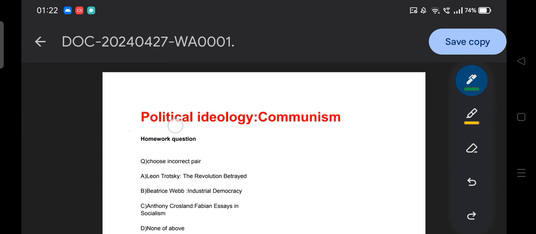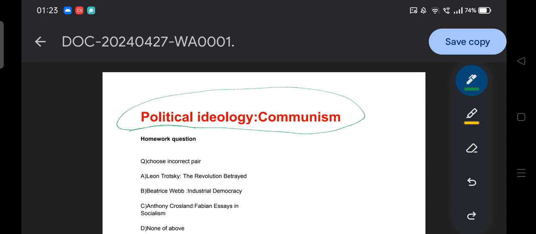So, as I said, the political ideology, communism or Marxism. Before starting, as we always discuss with you, first we'll discuss the previous questions with respect to communism which have come in our exams, and we will interpret and analyze the questions, and our study will be based on the PYQ. So, on this note, let's start.